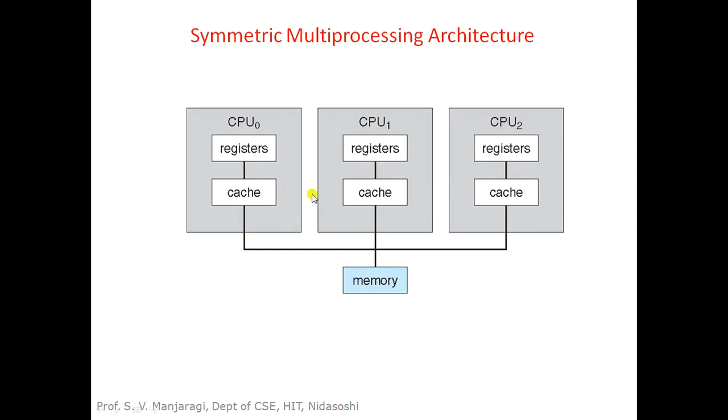If CPUs want to communicate with each other to execute a dependent task collaboratively, there is a delay in the communication among the CPUs, because these are separate CPU chips. The communication has to happen from one CPU chip to another CPU chip, and that is a bit time consuming. So a communication delay happens among the CPUs in a multiprocessor system.